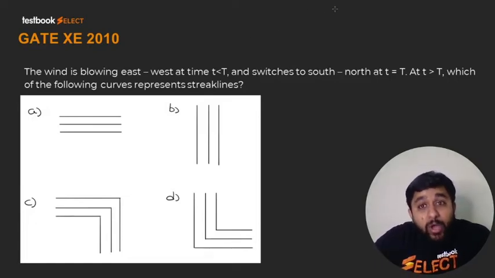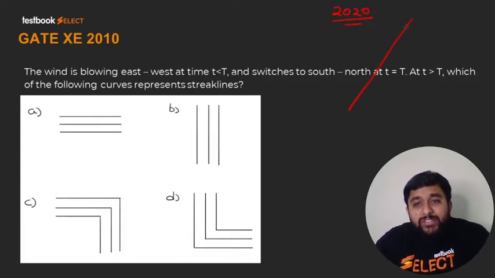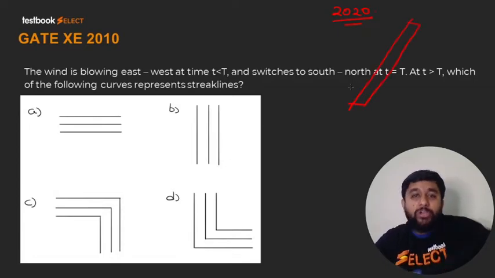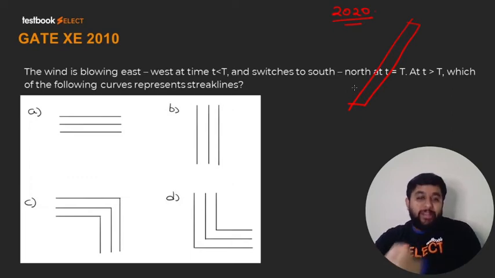That question belongs to 2020, and a similar question is there in Cengel and Cimbala also. In the latest edition of Cengel and Cimbala, you will find it in chapter number 8, I think, differential analysis of the conservation principles. The question is that there is a flap rotating about its axis, and you have to check which one is the streamline, path line and streak line.